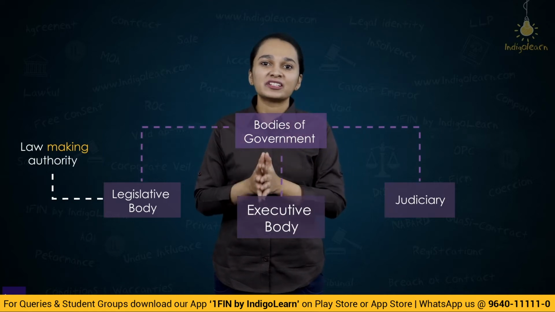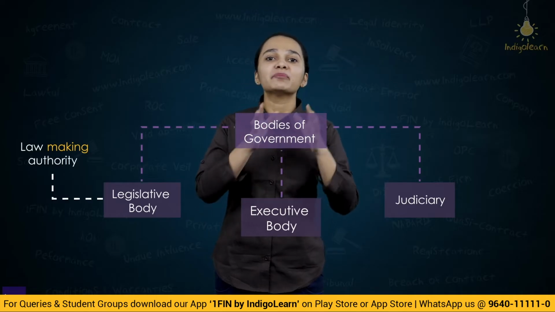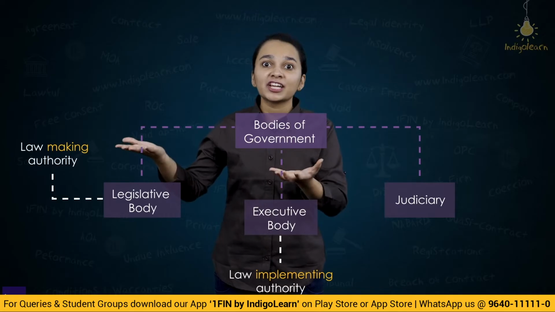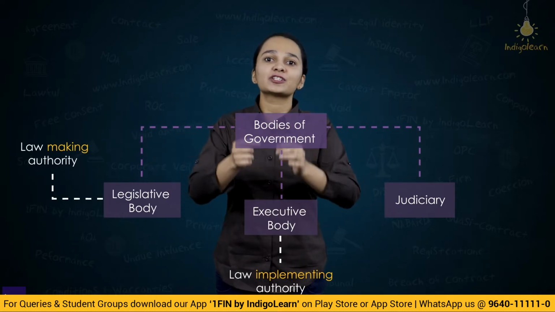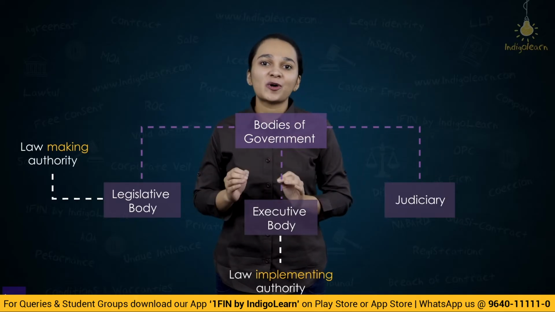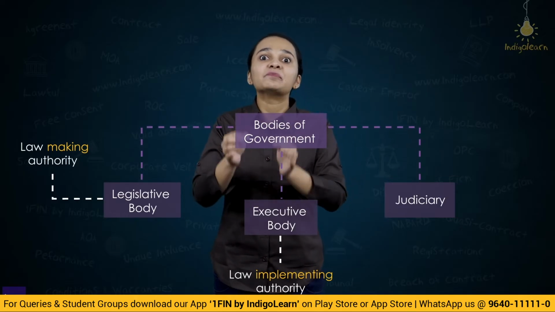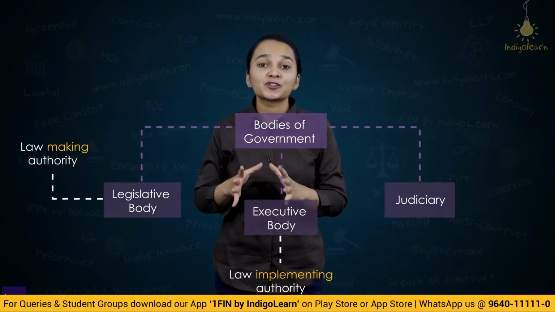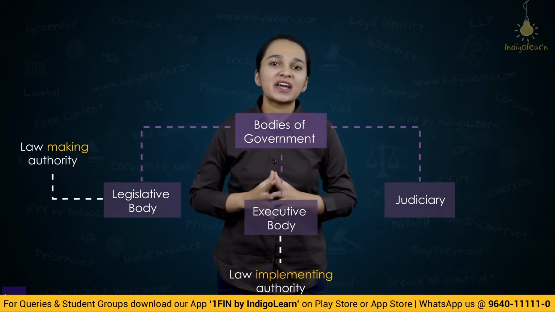This executive authority is basically the law implementing body. Now, when a law has been made, we also have to make sure that the implementation of this law is happening properly. So, the executive authority is the authority which takes care of implementation of the law. They are the authorities which make sure that the law is implemented.